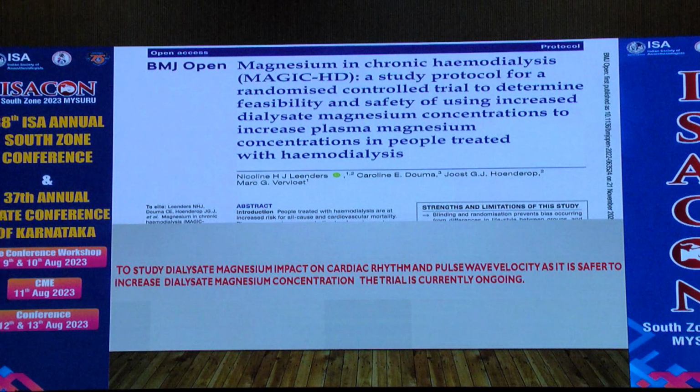This is an ongoing trial. One very important study is going on to see the feasibility and safety of changing the dialysate magnesium concentration. Usually the dialysate magnesium concentration is around 0.2, what we use generally. In this study they have increased it to 1.2 to 1.3, to see the impact on cardiac rhythm and pulse wave velocity.